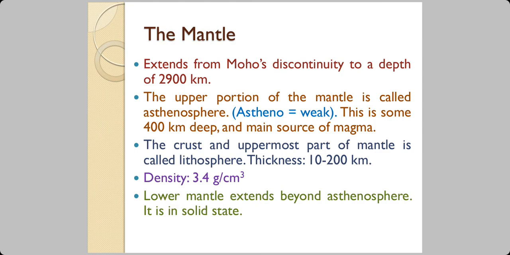Now, when we are talking about density, and we talked about the indirect ways of knowing what is there below the Earth: if you get a material in your hand, you can find out the density by weighing the material and then finding its volume and dividing the weight by the volume. Based on your findings, you can say very well what the origin of the material in your hand was. Was it the crust, or the mantle, or the core? Now, lower mantle extends beyond asthenosphere, and it is in solid state.